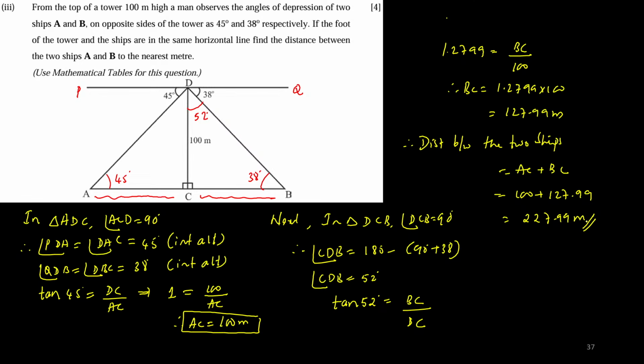I hope this question is clear enough. If you want to round it off, 228 meters is the nearest whole number. Yes, very good, children, very good. So please take a book and a pen, do along with me and verify your answers.